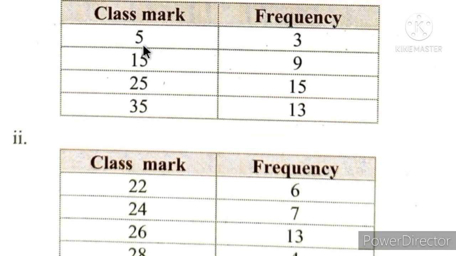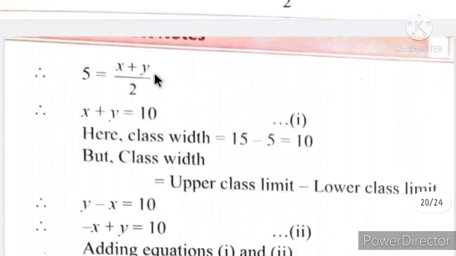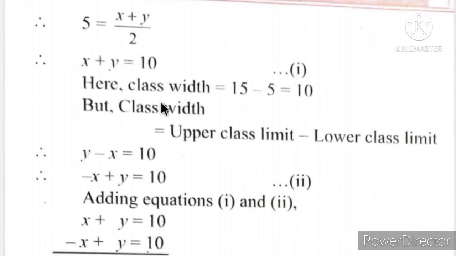So 15 minus 5 is the class width. Class width is nothing but upper class limit minus lower class limit.